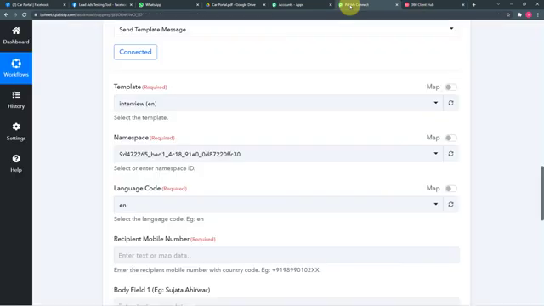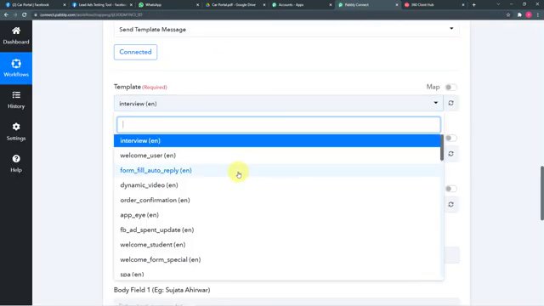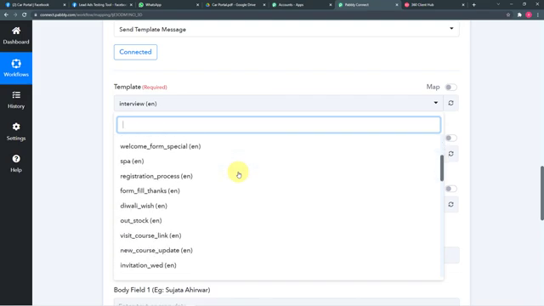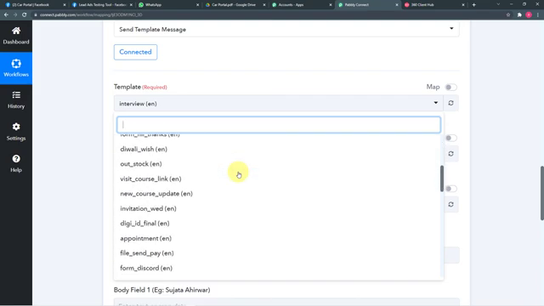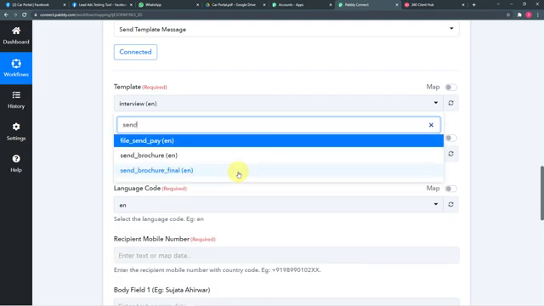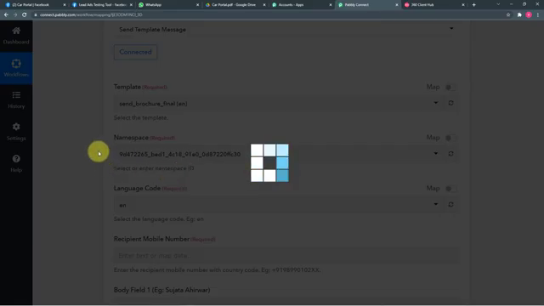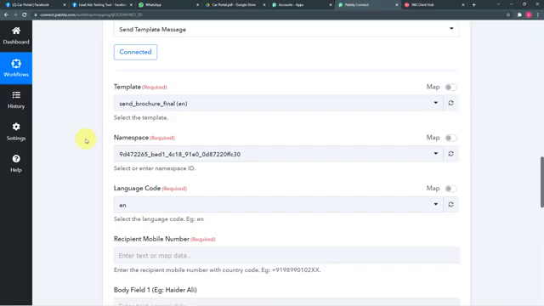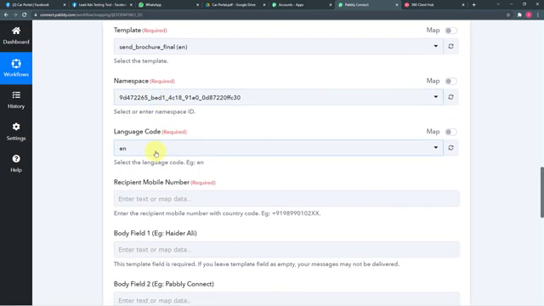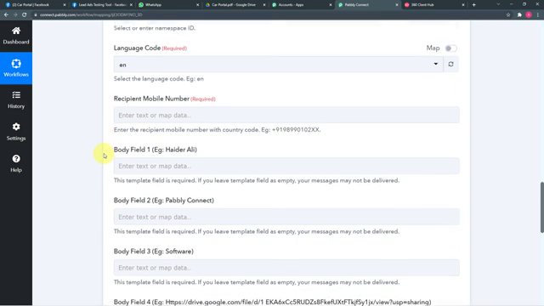So in Pabbly Connect, it is asking which template I want to use. When I click here, it will show me the list of all the approved templates I have in 360 dialog. From here, I'm going to choose this one, the send brochure final template. Okay, I have created this template for this purpose, so I'm selecting this template. After selecting the template, you can see the namespace field and the language code get automatically filled up.